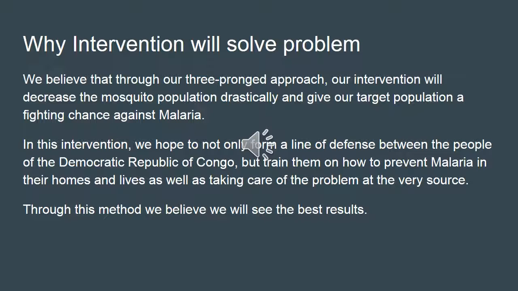In this intervention, we hope to not only form a line of defense between the people of the Democratic Republic of Congo and the mosquitoes, referring to the nets, but train them on how to prevent malaria in their homes. This is referring to the pictures that they'll be seeing outside and how to clean up the puddles and the different water sources, different places the mosquitoes could breed, as well as taking care of the problem at the very source. And this is referring to the fish hatcheries that we are intending to place, and these fish are supposed to be eating the larvae, and we're supposed to be seeing a drastic decrease in these mosquitoes. So through these different methods, we believe that we will see the best results.